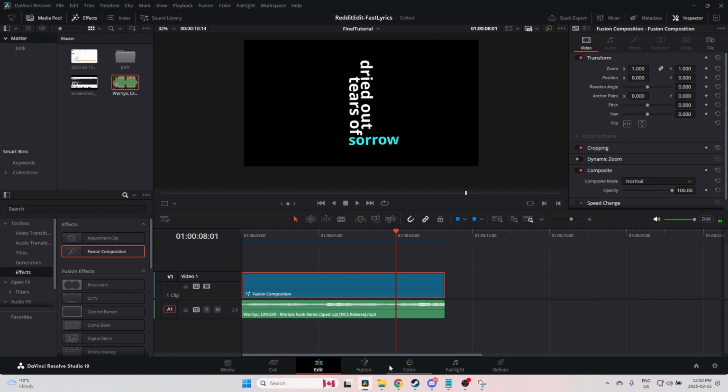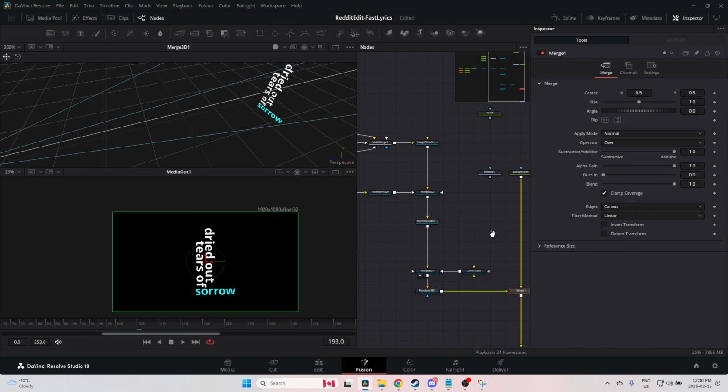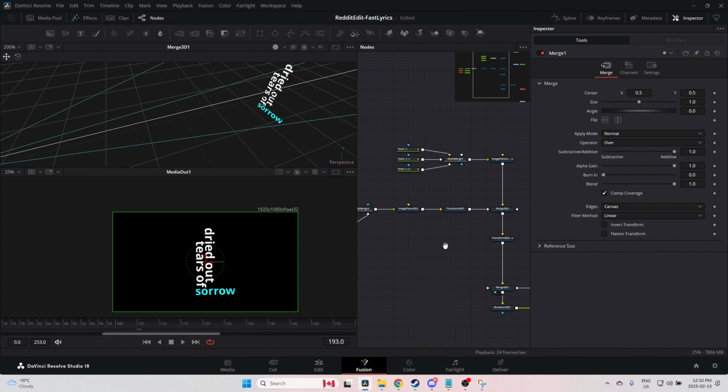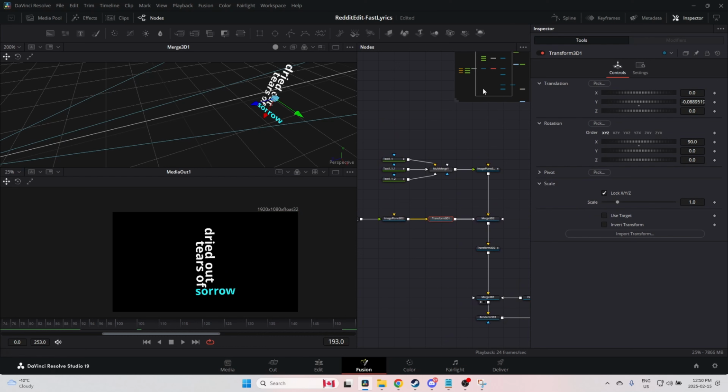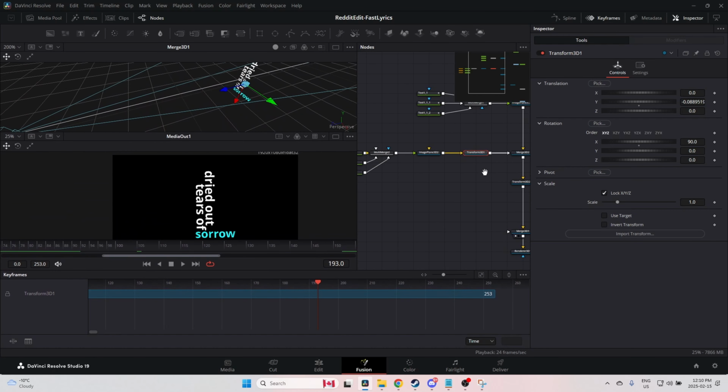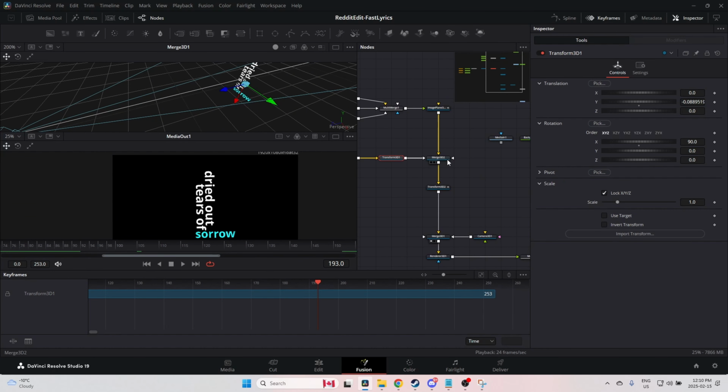Now, it's very static and it's very mechanical. There's no life to it. So let's add a couple of little things to it. The first thing we're going to do is go to our keyframes on our transforms. I'm going to go to my keyframes here. Oh, I don't have keyframes on that one. Let me just bring this down. I don't have keyframes on that. I do have keyframes on this transform.